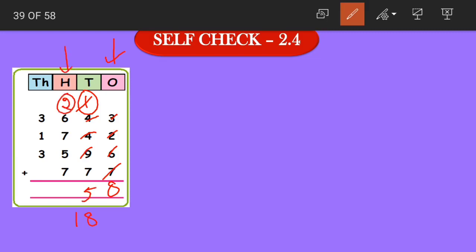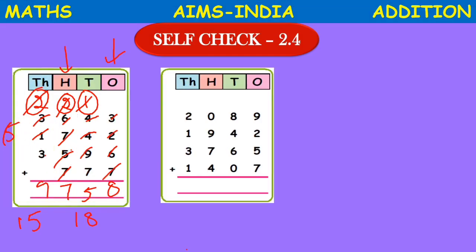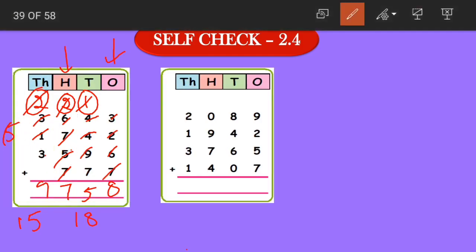In the hundreds place, we have 2 plus 6 becomes 8. 8 plus 7 becomes 15. 15 plus 5 becomes 20. And 20 plus 7 becomes 27. 2 carried and 7 written here. In the thousands place, 2 plus 3 becomes 5. 5 plus 1 becomes 6. 6 plus 3 becomes 9. So 9758 is our first answer. Moving on to the second question.